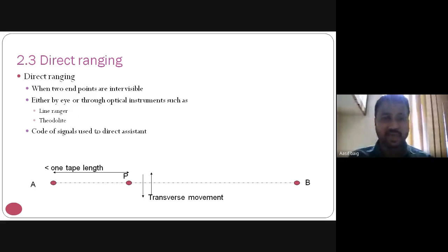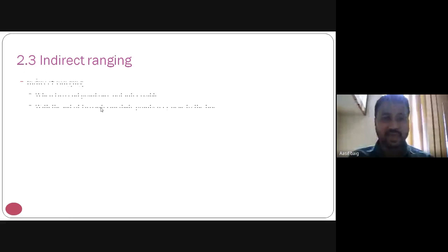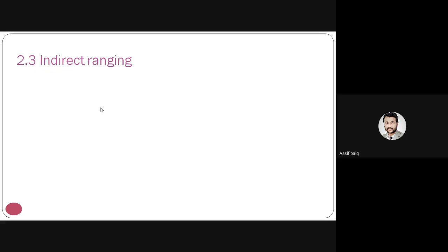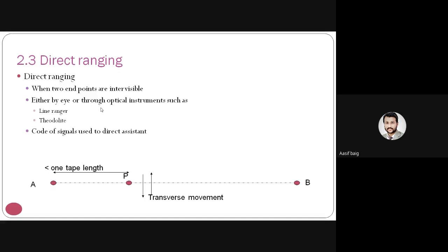The code of signals used to direct the assistant is shown in the figure. For left, you have to move in the left direction.